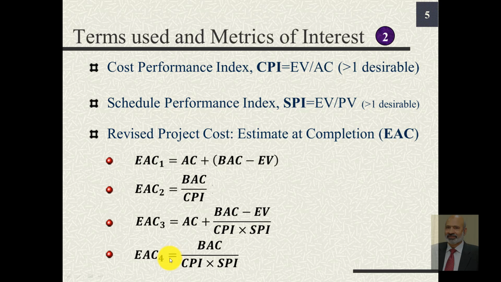Finally, we can compute the estimate at completion as BAC divided by CPI into SPI. The difference between these two is that here we are subtracting EV, but then we are adding AC. And in this method of estimation, we do not subtract EV, but then we do not add AC.